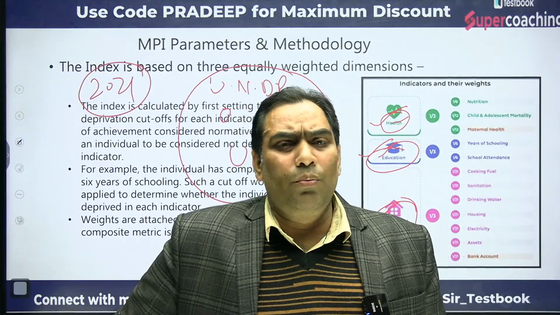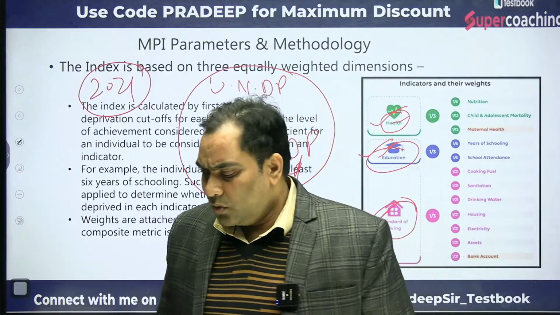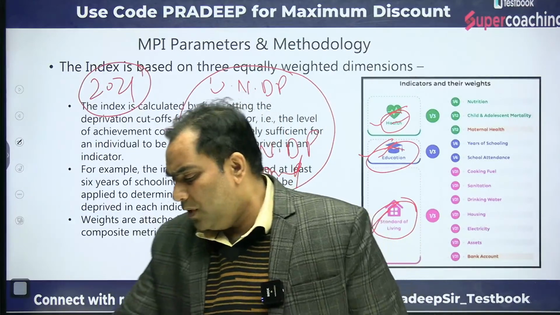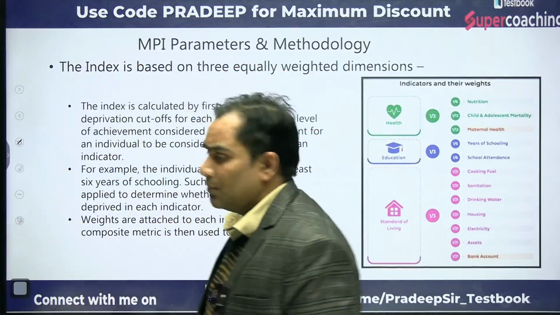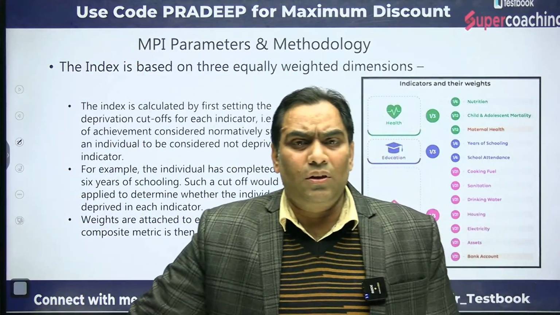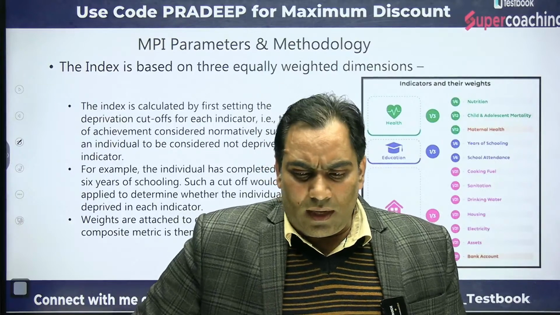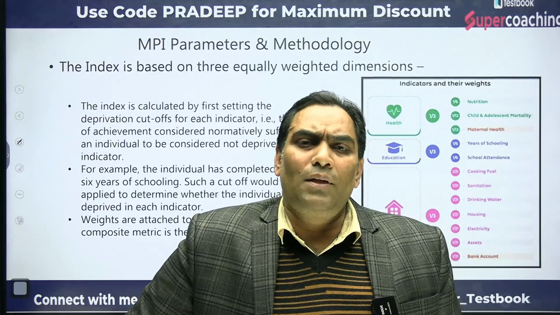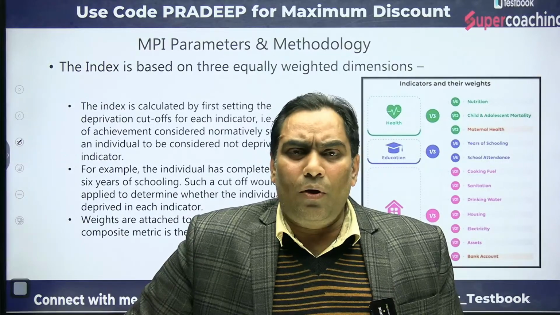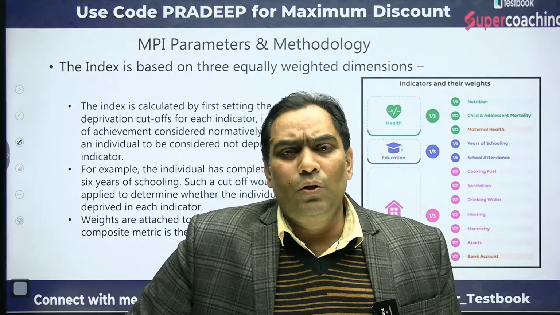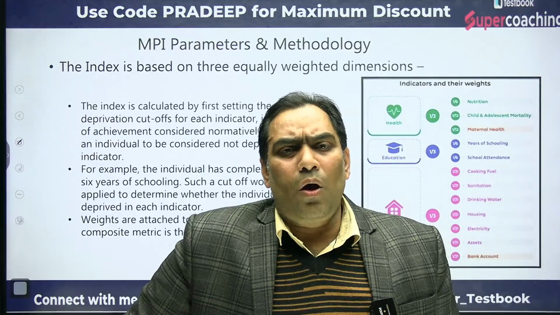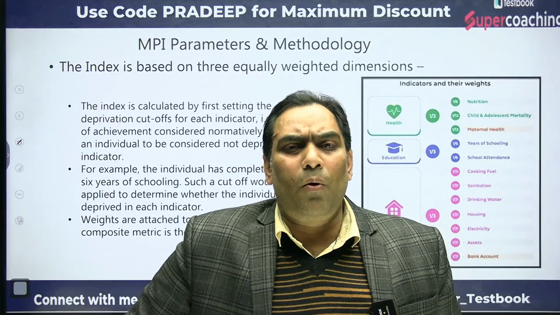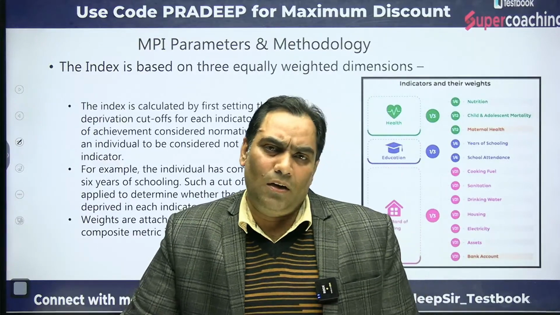They are considered to be multidimensionally poor. Okay. So now we are going to focus on how it is being measured. Try to understand the things: although the multidimensional poverty index is being released by UNDP along with the Oxford Poverty and Human Development Initiative,